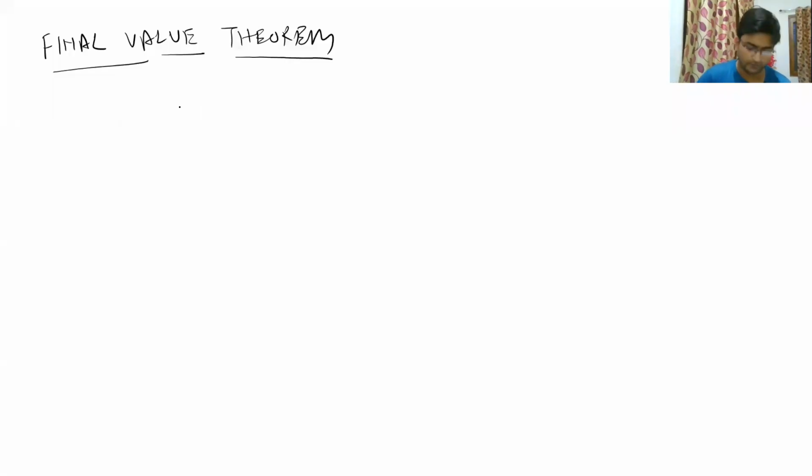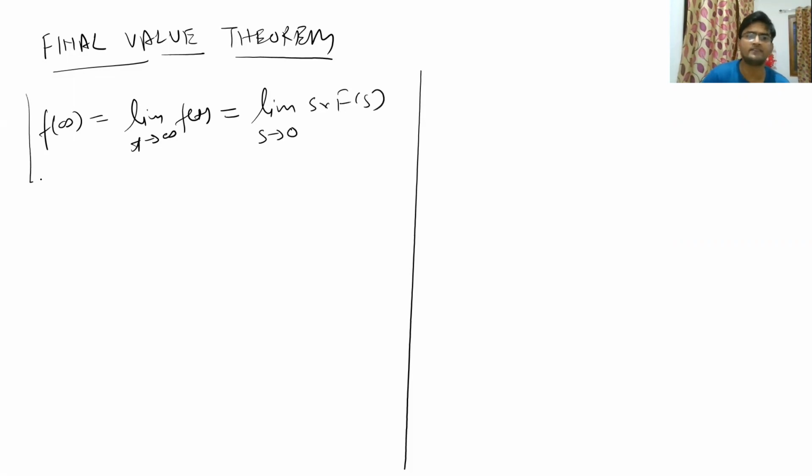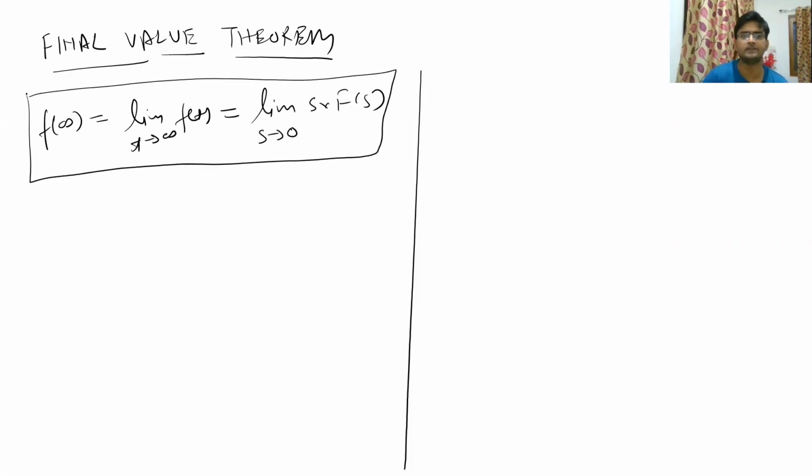Now talking about the final value theorem, the final value of any function will be equal to limit t tends to infinity f(t), or if you talk about the Laplace transformed version, it will be just opposite, limit s tends to 0 s multiplied by F(s), where F(s) is the Laplace transform of f(t). So this is the final value theorem, which is very important, and you must remember this formula. So let us do some examples.